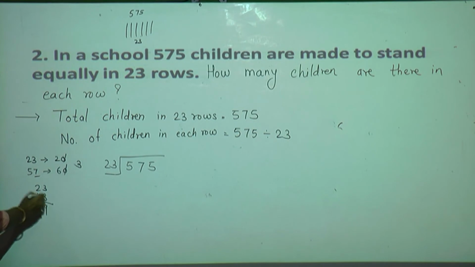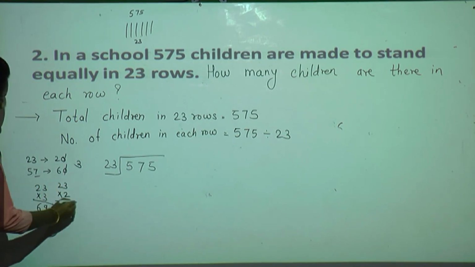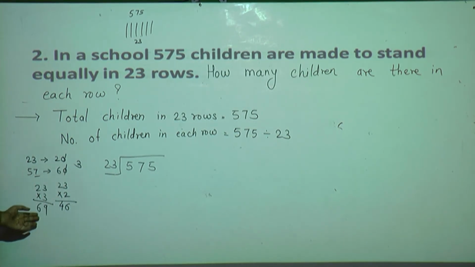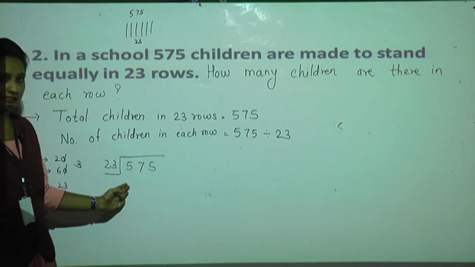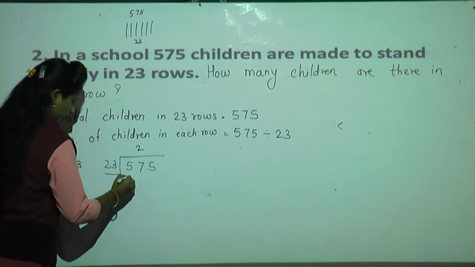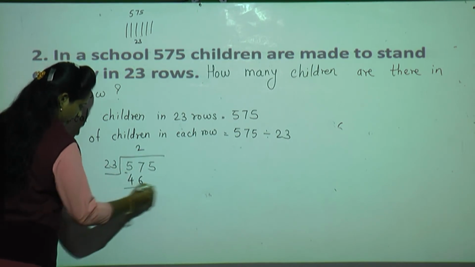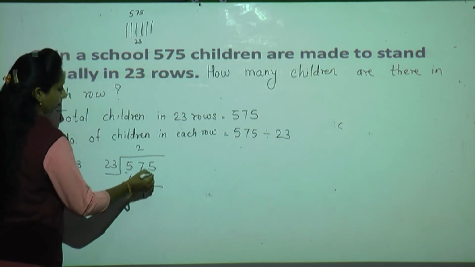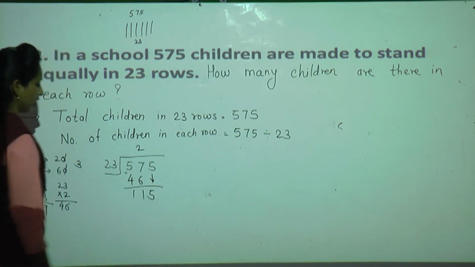3 threes are 9, 3 twos are 6, 69, but we are trying for 57. We'll go with less than 3, means 2. 3 twos are 6, 2 twos are 4, 46 we have to take, because if we take 3 as quotient we cannot subtract 69 from 57. So 23 twos are 46. Now subtract. 7 minus 6 is 1, 5 minus 4 is 1. Now bring down, the next number is 5.